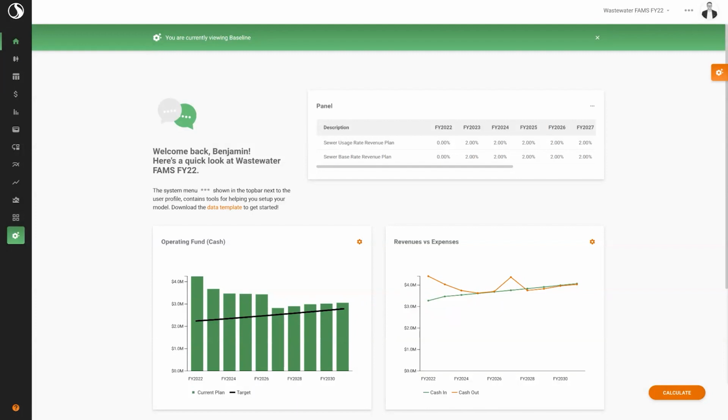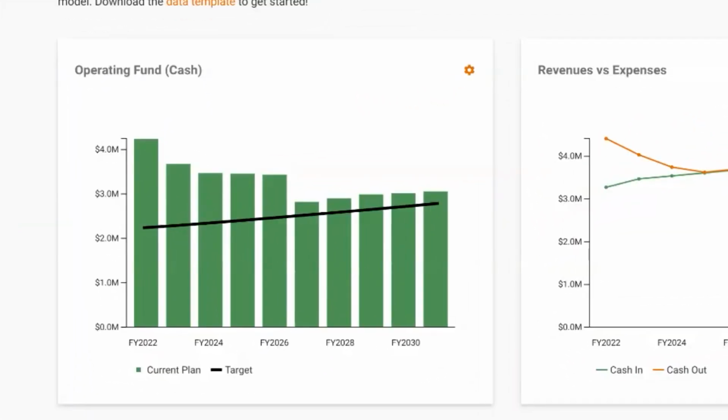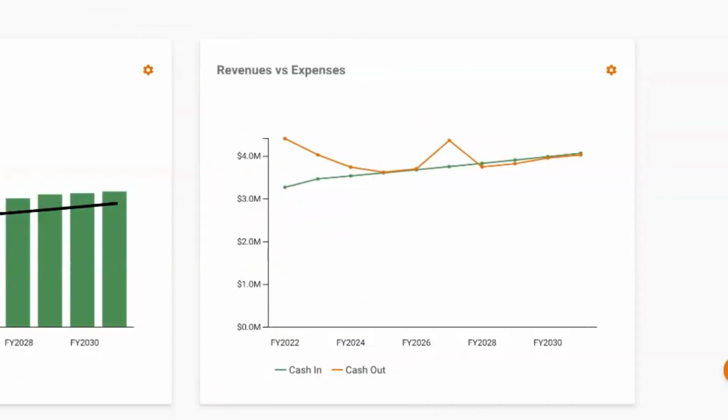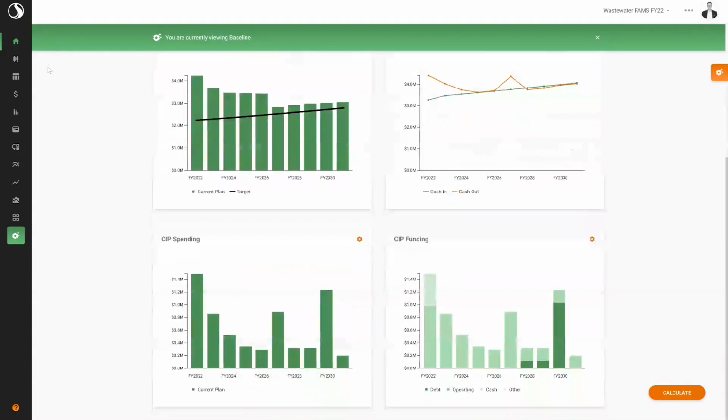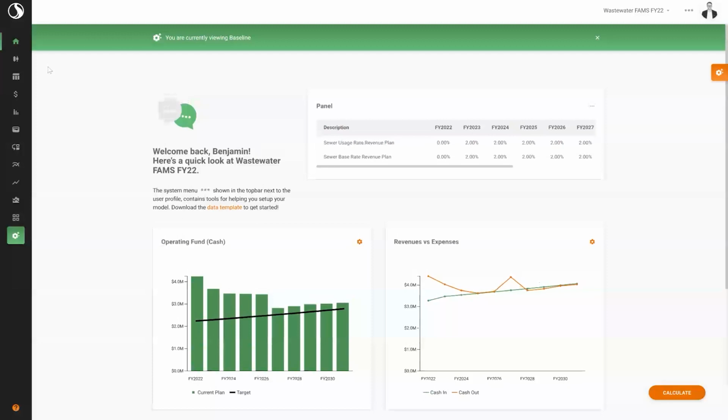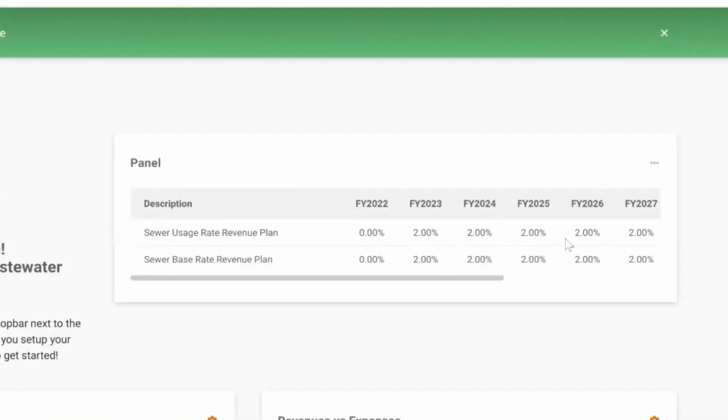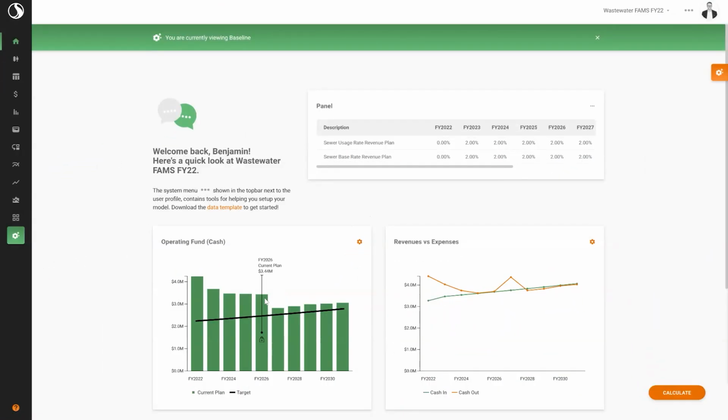Our example utility has about $4 million of available cash in the bank, about $3.5 million in annual revenue, and a total 10-year capital plan of a little over $6.5 million. Under this baseline scenario, we see the utility is looking at a plan of 2% rate revenue increases every year over the forecast period to maintain balances above the minimum reserve target and to bring revenues into alignment with total expenses by the final year of the forecast.